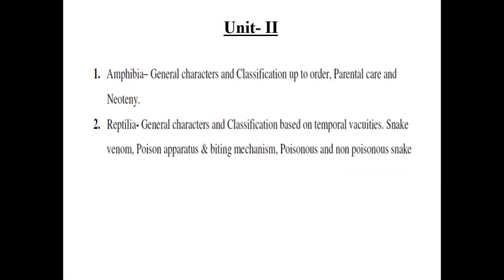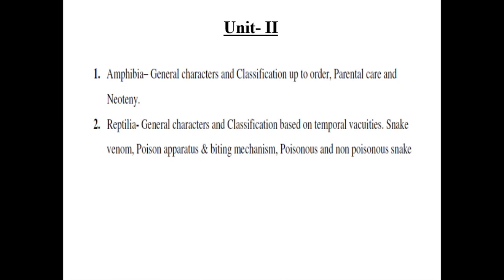Then unit second. The first one is Amphibia. The general characteristics of Amphibia and classification up to the order. What are the amphibian characters, their body shape, appendages, shape, size, and so on. Then the parental care. In parental care we can see how they bring up their young ones, how they build a nest or protect their young ones.